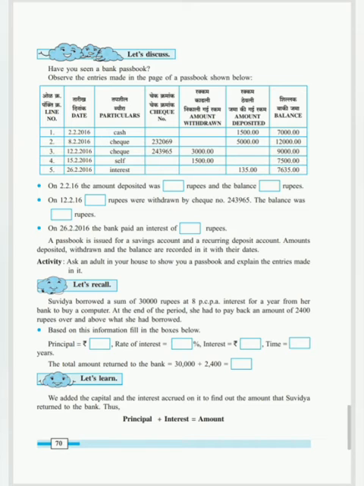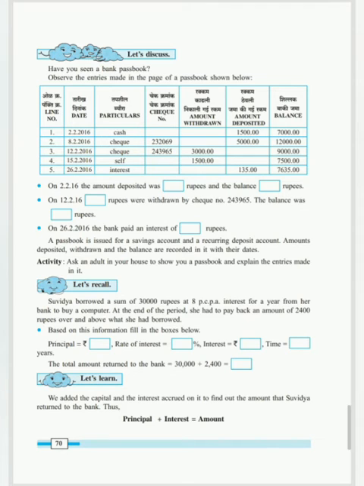How much? 1500. Again 9000 minus 1500, correct? Because we have withdrawn, we have not deposited. Deposited means keeping in the bank. Withdrawn means removing from the bank account. So after 1500 was removed, 9000 minus 1500 will give you 7500.